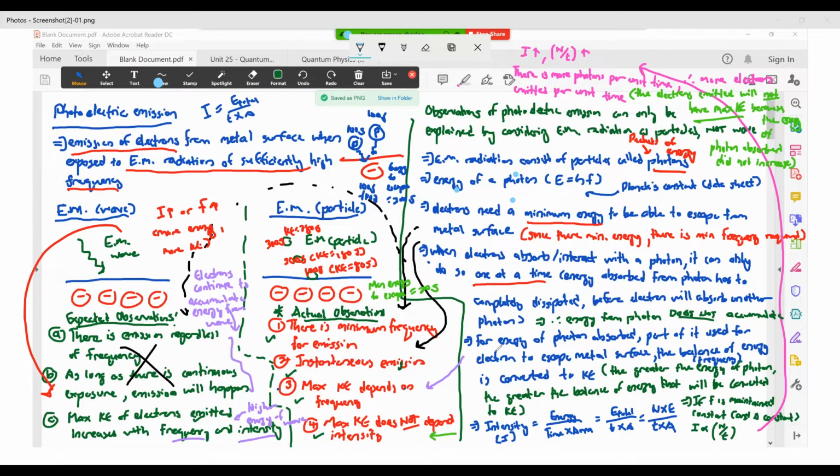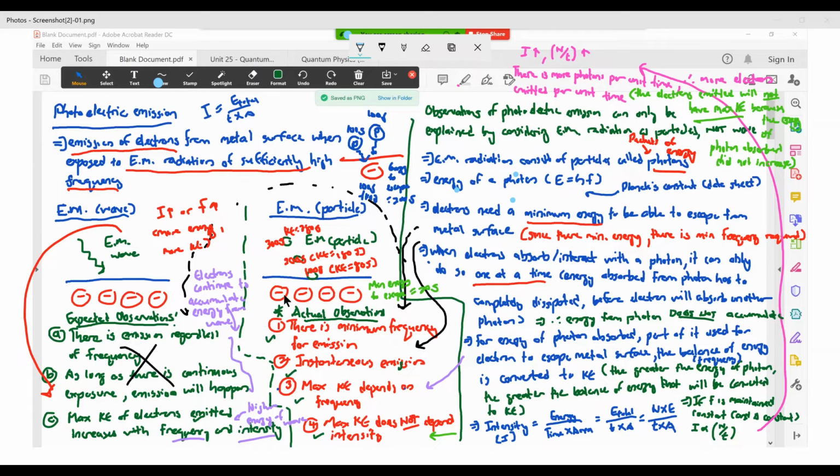Now the other part here is that for the photon that is absorbed, part of the energy is used for the electron to escape the metal surface, while the remaining part is converted to Ke. So the idea is that the greater the photon energy, the greater the balance of energy that will be converted to Ke. The example is what I've written in this little diagram here.